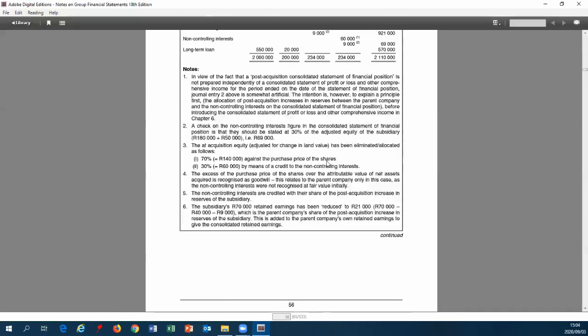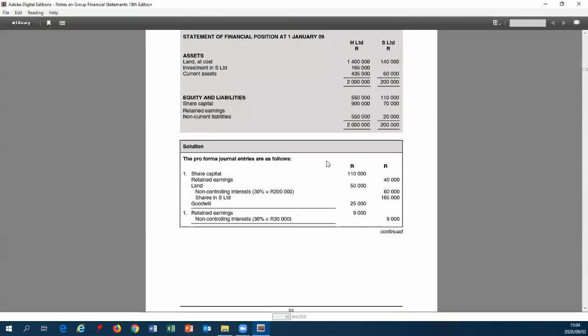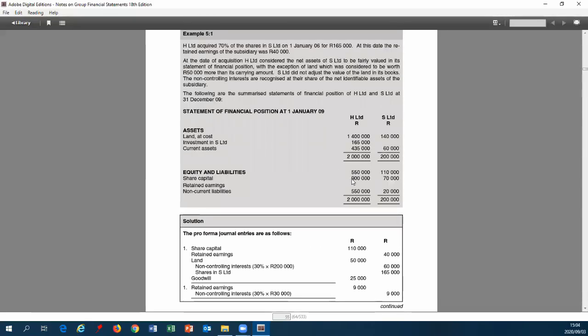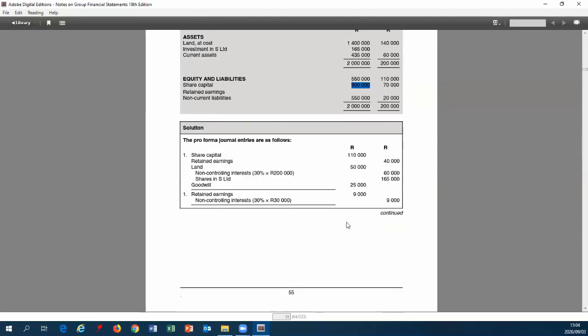That 921 is made up of H's 900 that they started off with, and H's portion of S that they have earned. Since we've acquired it, we have earned that 21,000 that we had on the screen a little bit earlier. So it's the 900 plus the 21 that we have earned.